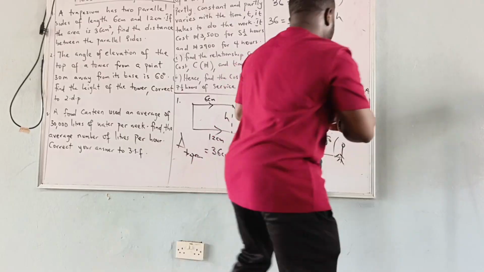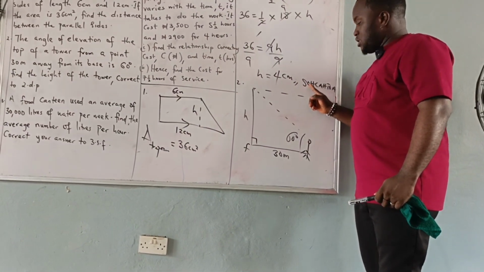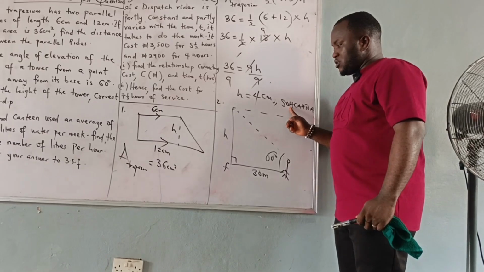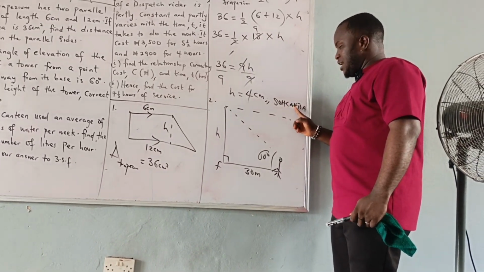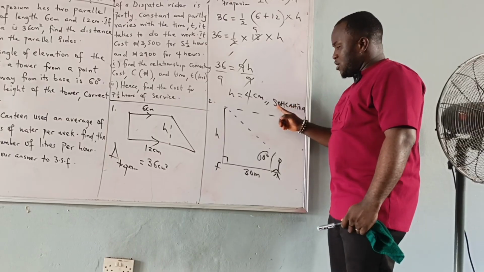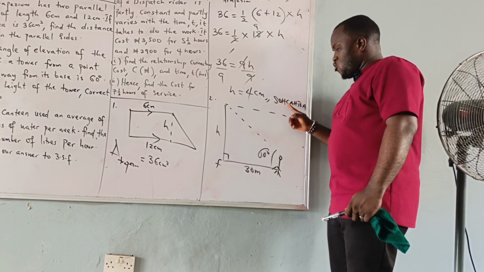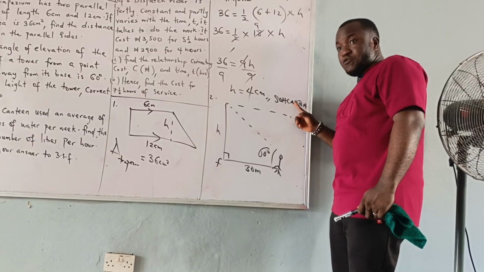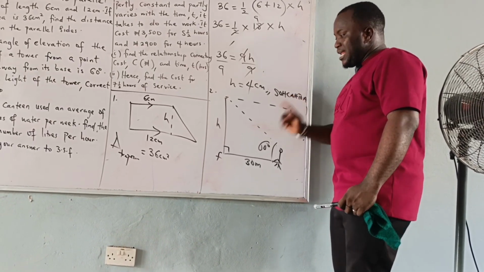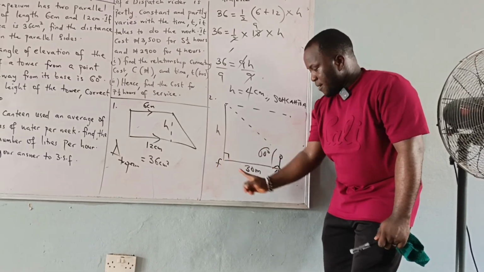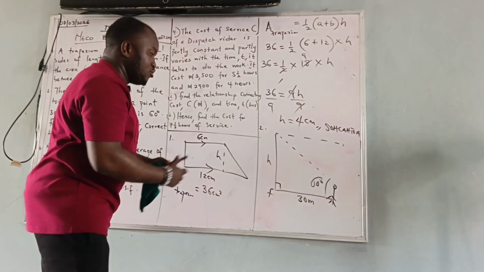SOHCAHTOA. This is S. S means sine. O means what? Opposite. H means what? Hypotenuse. C means what? Cosine. A means what? Adjacent. H means what? Hypotenuse. So when you want to get sine, it is equal to opposite over hypotenuse, right? Cosine is equal to what? Adjacent over hypotenuse, right? Then tangent is what? Opposite over adjacent. Now we are looking for opposite, but we have adjacent. Which one are we going to use? Tan. Very good. We are going to use tan.